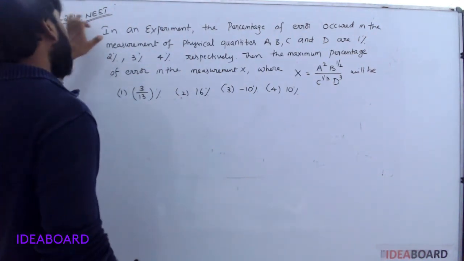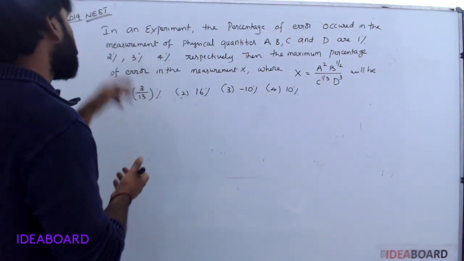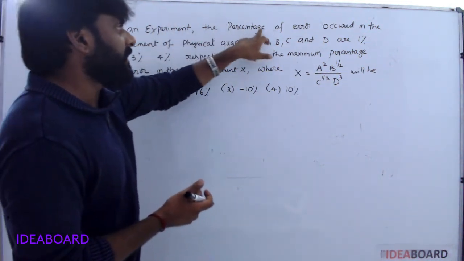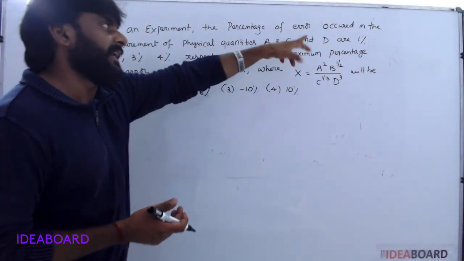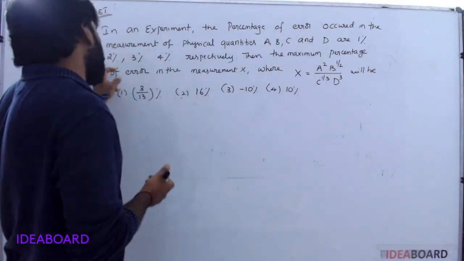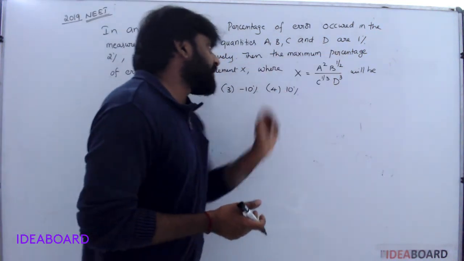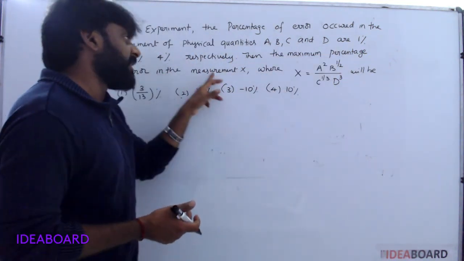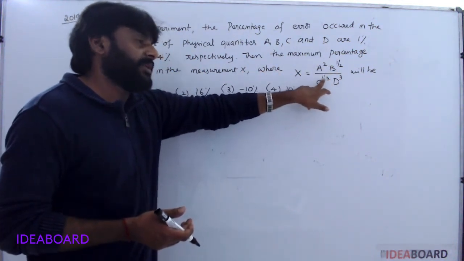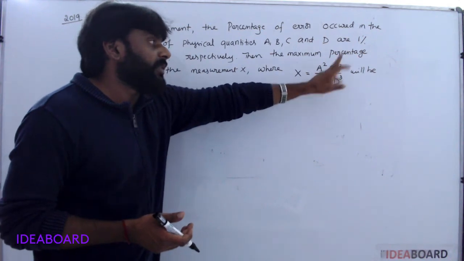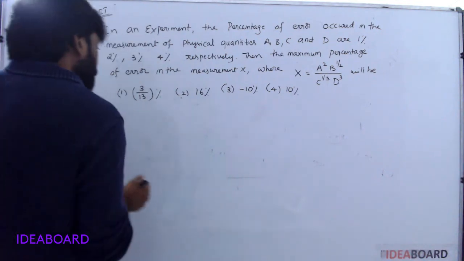See, in the 2019 NEET examination a question was given based on these errors. In an experiment, the percentage of error occurred in the measurement of physical quantities A, B, C and D are 1%, 2%, 3% and 4% respectively. Then the maximum percentage of error in the measurement of X, where X is equal to A square, B power of 1 by 2, C power of 1 by 3, D cube, will be? What is the required quantity here? Percentage error in X.